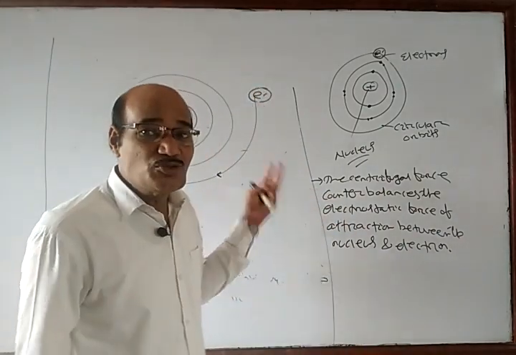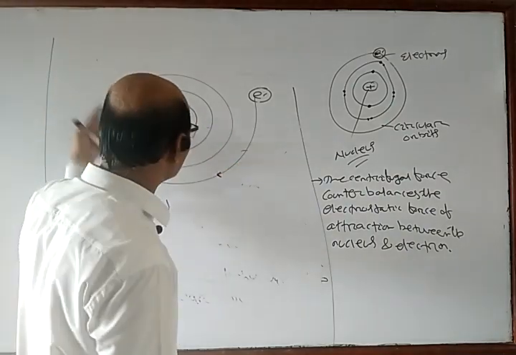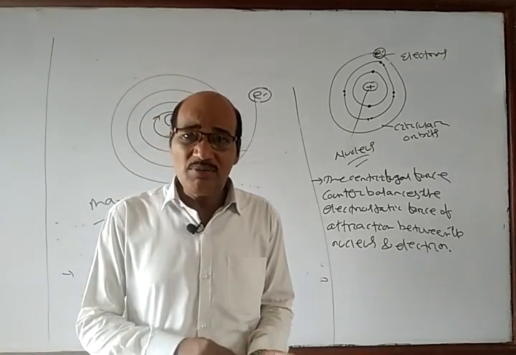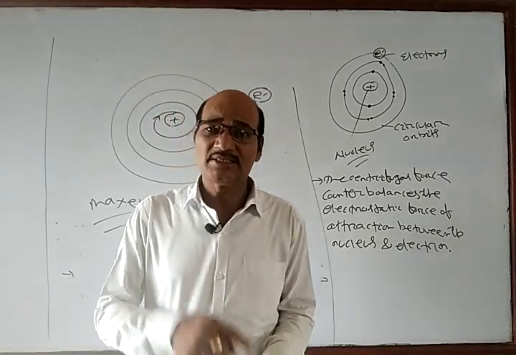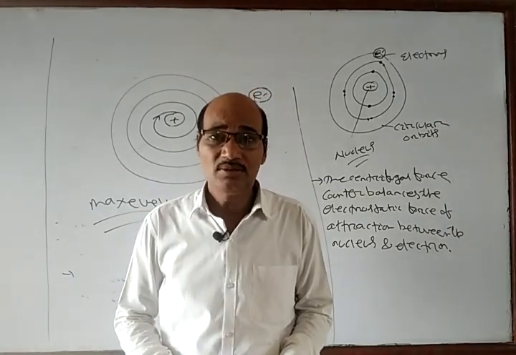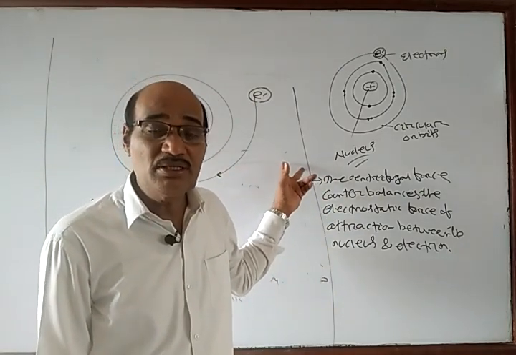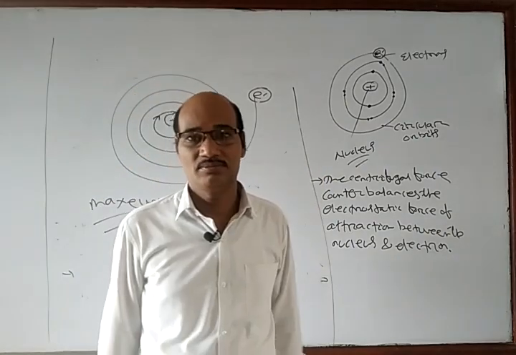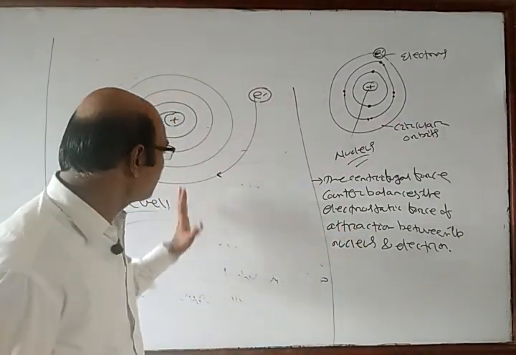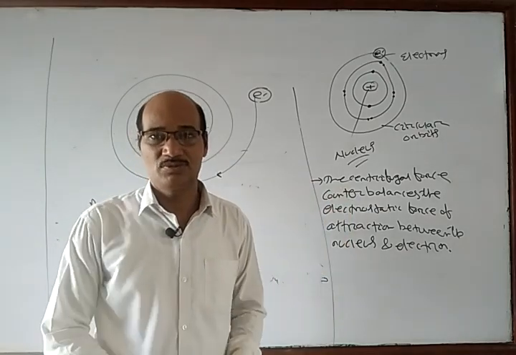So then actually, the electrons revolving around the nucleus, that is true. But when the electron revolves around the nucleus in a circular path, it will lose energy, that is also true. But these two things are contradictory, and this is giving instability to the atom. Now, how does the atom become stable? How can you overcome this difficulty? That we will discuss in the next class. Okay? Thank you.